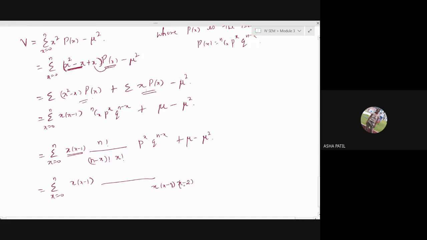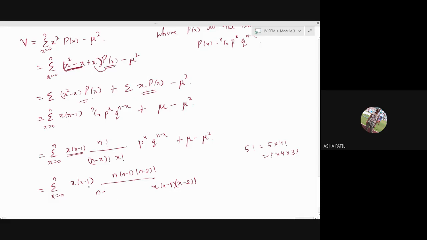Is it right? Like we wrote 5 factorial as 5 into 4 factorial, again we'll split it further, 5 into 4 into 3 factorial. Similarly, now n factorial in the numerator will be written as n into n minus 1 into n minus 2 factorial. In the denominator, what should be done for this?